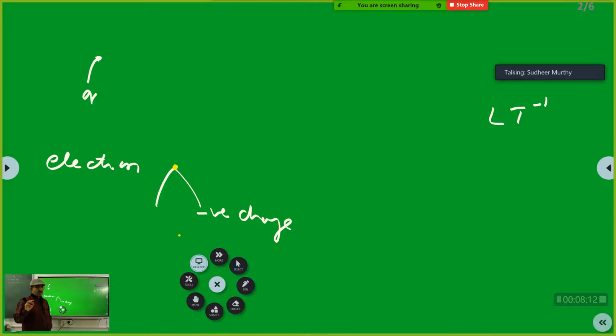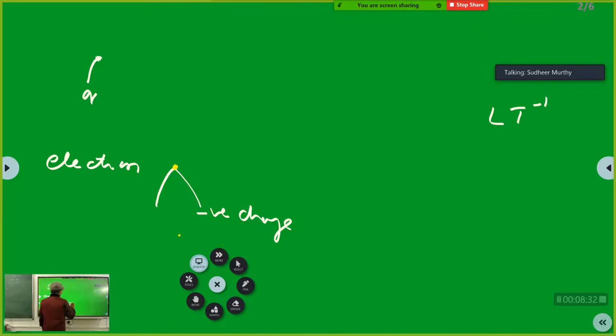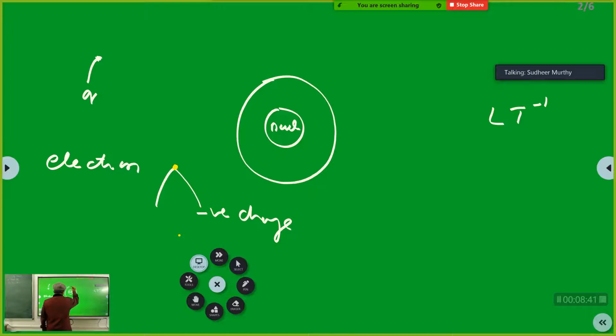See, Pratyush, electrons don't move in circular orbits around the nucleus. In high school, if you had said this, your teacher would have said shabash. But now, having learned Bohr radius, you should not commit this mistake. What the Bohr radius says is, there is a nucleus here, and you represent the first orbit like this, and you show the electron.